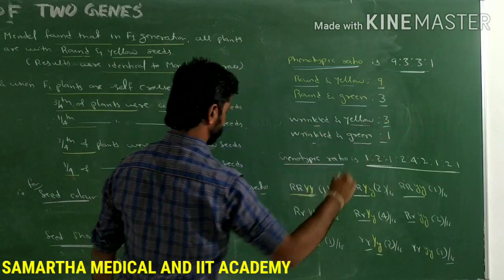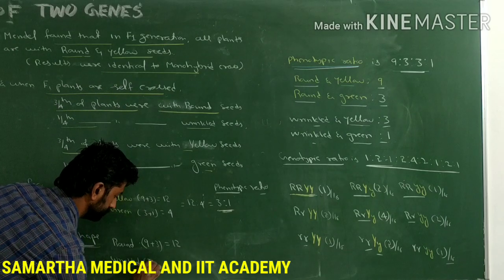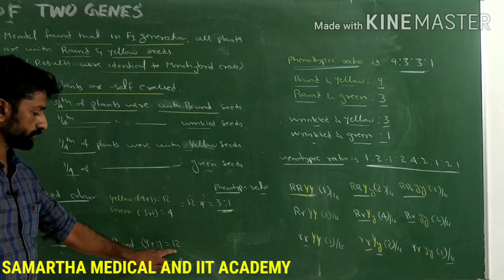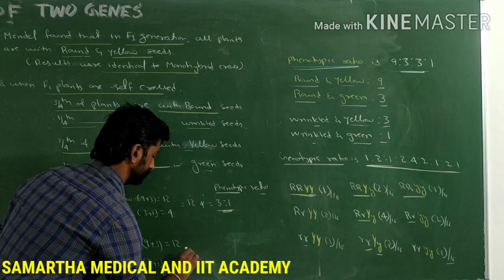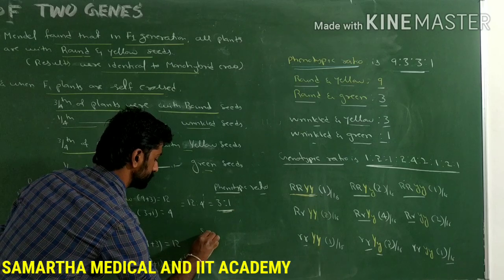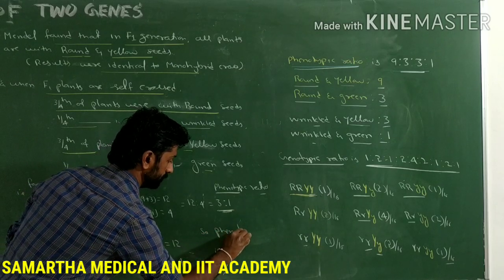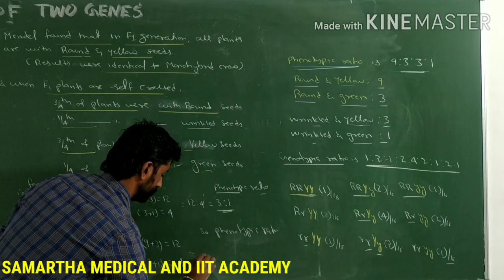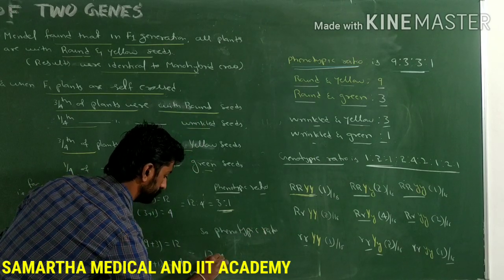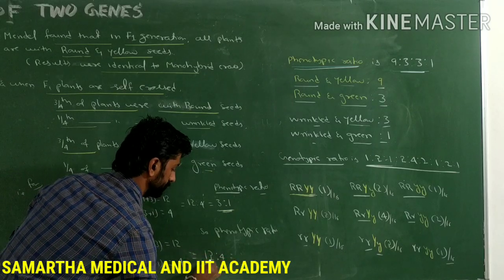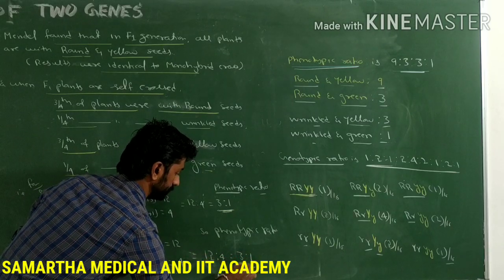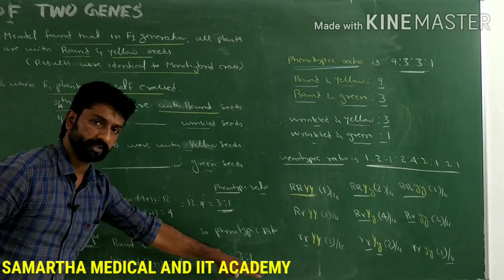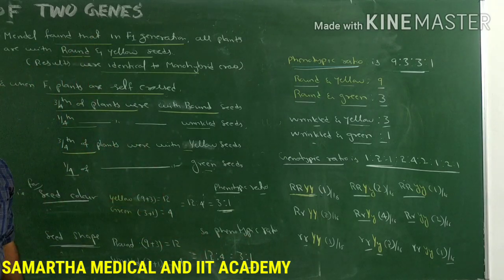Here 3 plus 1, so for the wrinkled trait, 4 plants are there. So 12 is to 4, that is the phenotypic ratio, which is nothing but 3 is to 1. So here also the phenotypic ratio is found to be 3 is to 1 as that of monohybrid cross.